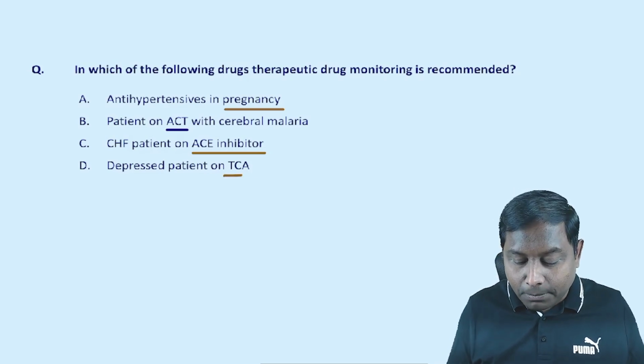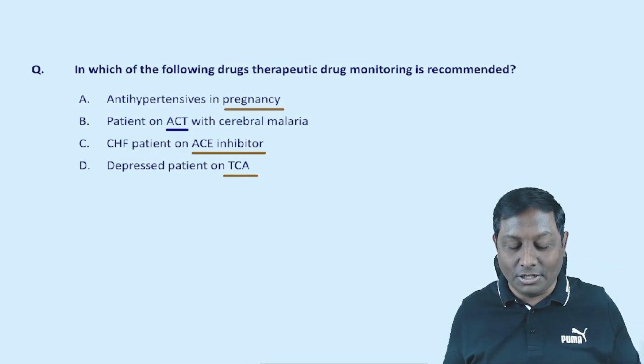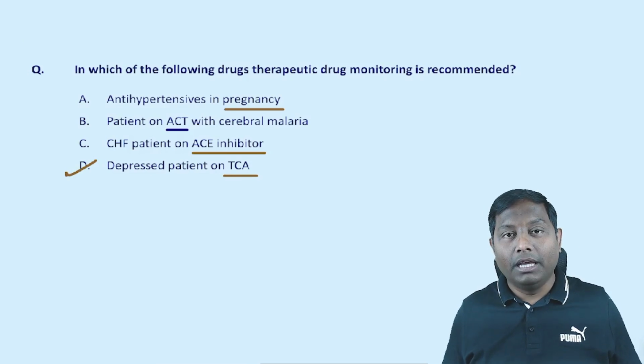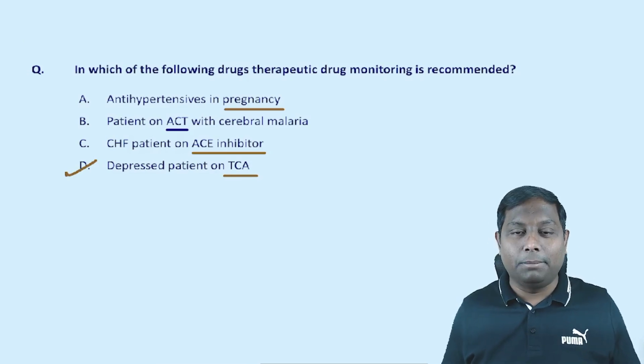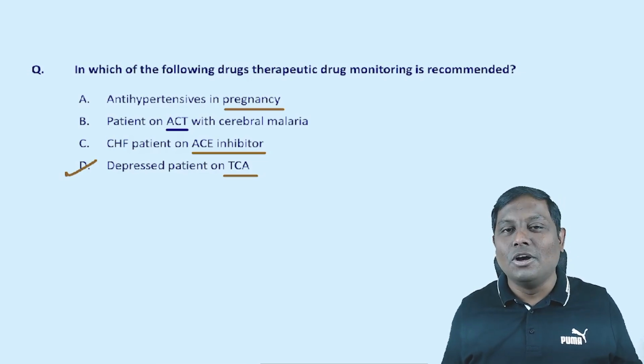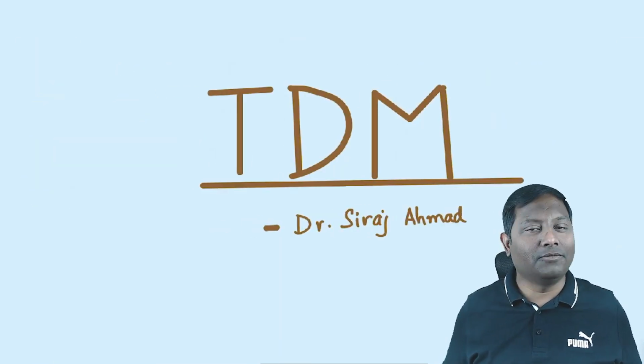But a depressed patient on a TCA, tricyclic antidepressant, remember T for TCA was in Pyara Dalit. So a depressed patient on a TCA, or the option of a patient on an immunosuppressant, there therapeutic drug monitoring could be required. So this was a very quick review of where you need therapeutic drug monitoring and where you do not. I'll see you in the next video. Thank you very much.